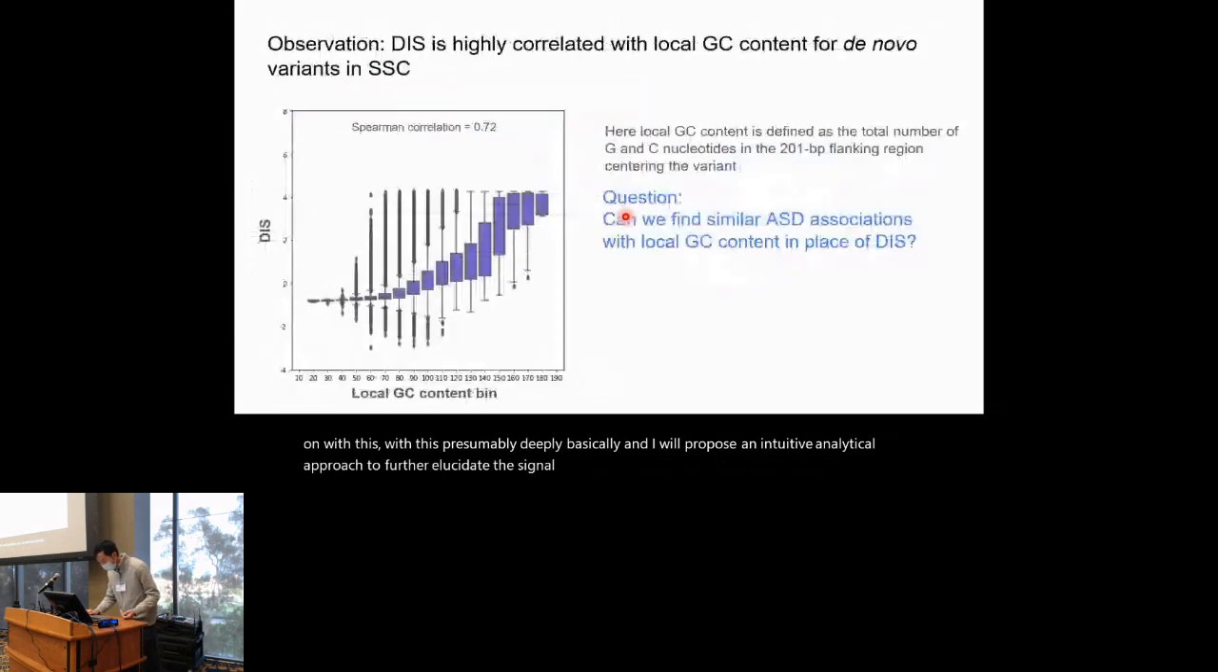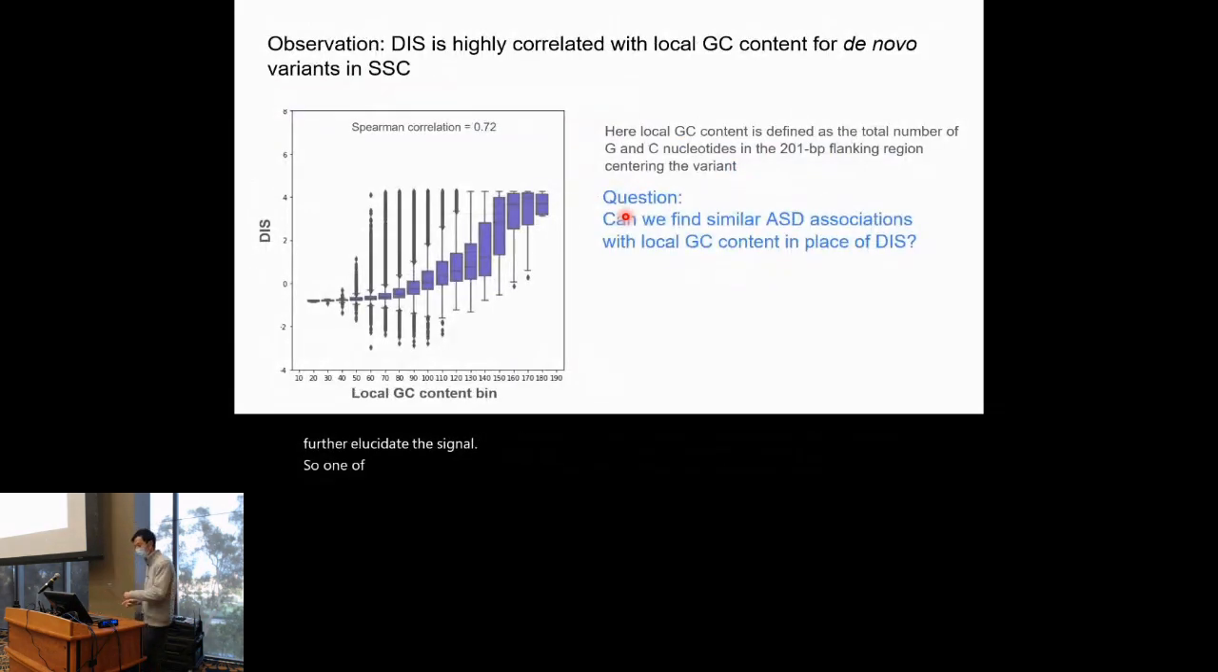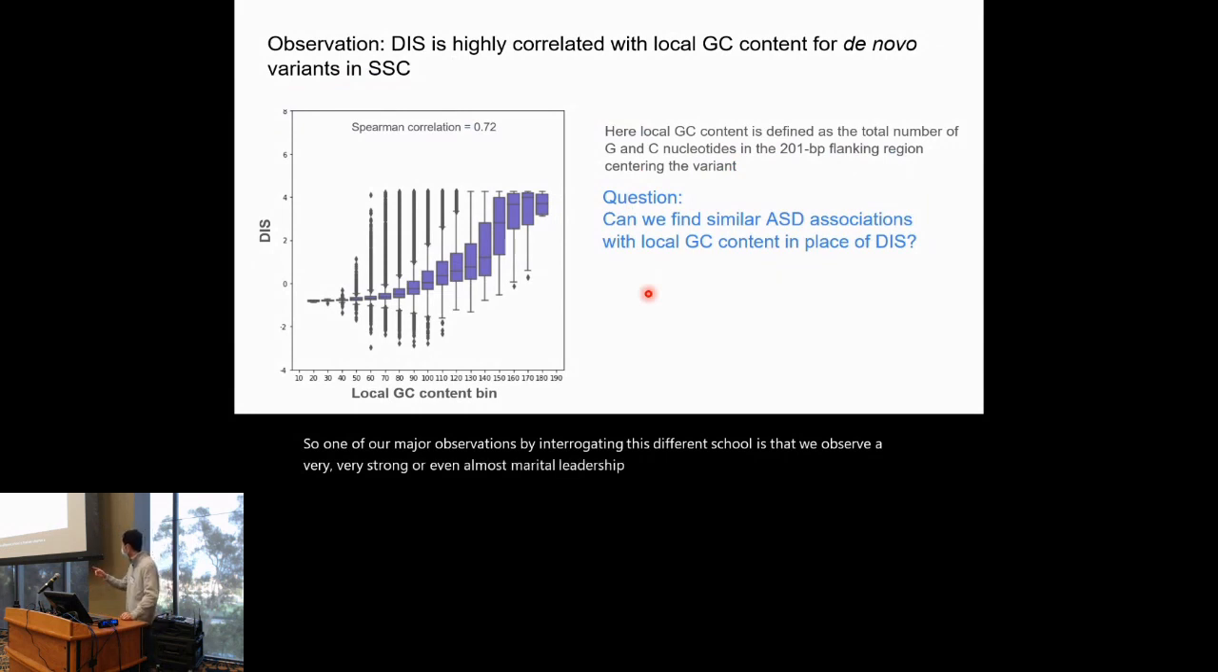One of our major observations by interrogating this deep learning-based score is that we observed a very strong, almost monotone relationship between the deep learning-based score, shown on the y-axis, and the local GC content surrounding the variant, shown on the x-axis. Here, the local GC content is defined as just the total number of G and C nucleotides in the 200 base pair flanking region of the variant. As you can see, there's a very high Spearman correlation. And if you inspect the mean of the DIS score at each of these evenly spaced local GC content bins, you will see that the relationship between the mean DIS and GC content is almost monotone.